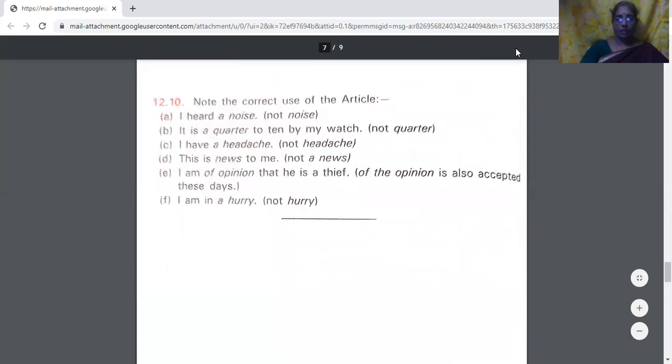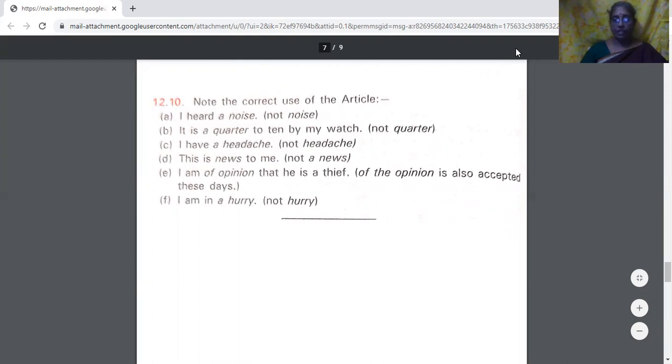Now, note the correct use of the articles. We say, I heard a noise. We don't say, I heard noise. It is a quarter to 10 by my watch. It is a quarter to 10, we should say. I have a headache. This is news to me.